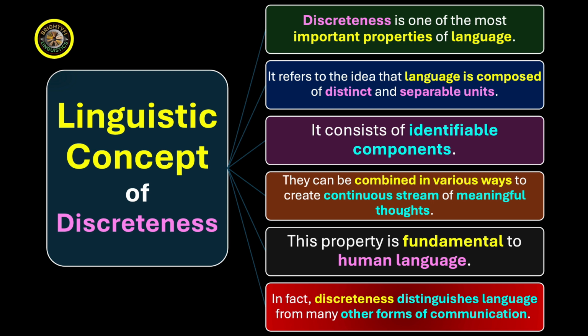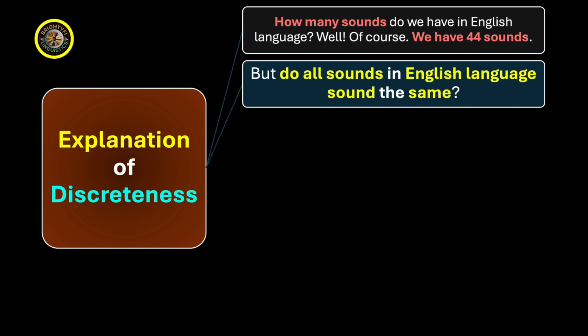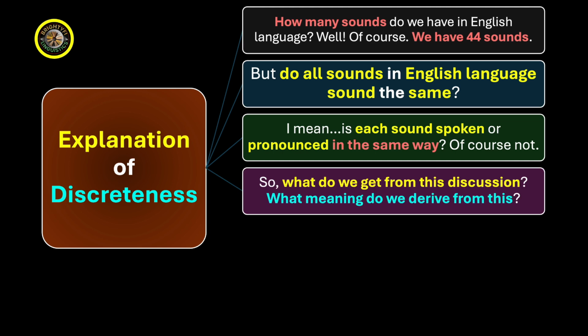Now we move on to the next point of discussion, that is explanation of discreteness. How many sounds do we have in the English language? Can you guess? Can you think? Well, of course, we have 44 sounds. But do all sounds in the English language sound the same? I mean, is each sound spoken or pronounced in the same way, in the same manner? What do you think? Of course not. So what do we get from this discussion, from this question? What meaning do we derive from this explanation?